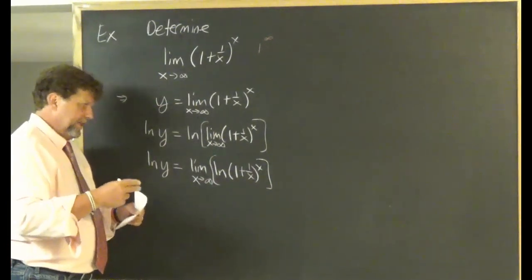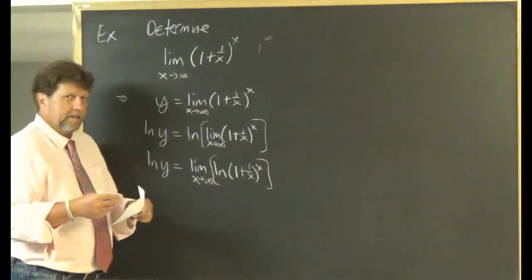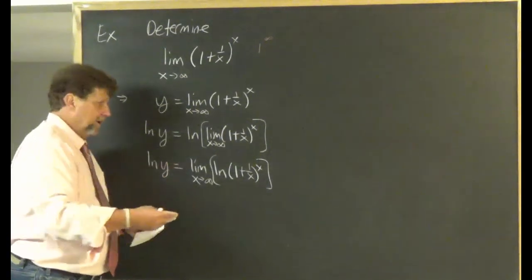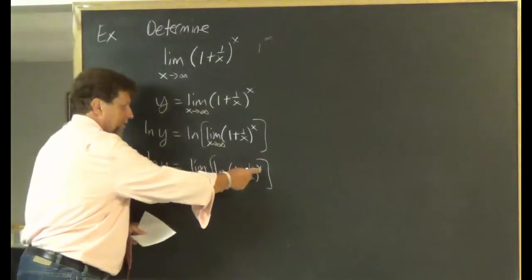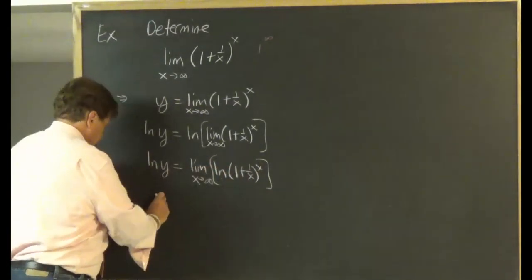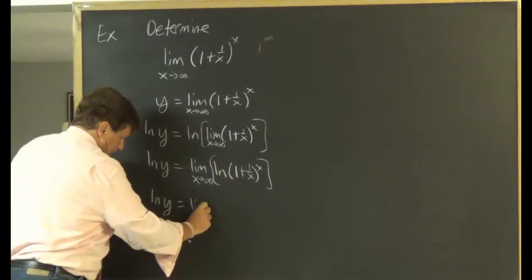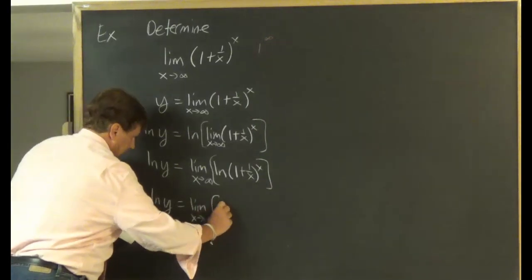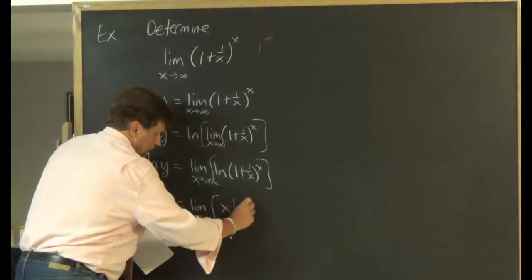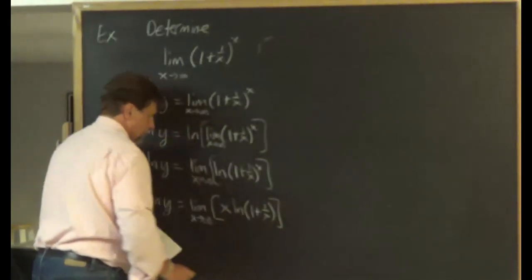And one of the nice things about rewriting it that way is, well, there's a law of logarithms. What can I do with this exponent? That's right, I can move the exponent out front. So let me write that down. Natural log y equals the limit as x heads off to infinity of x times the natural log of 1 plus 1 over x.